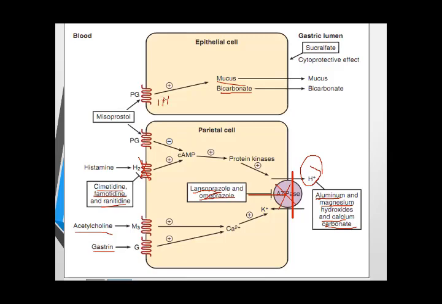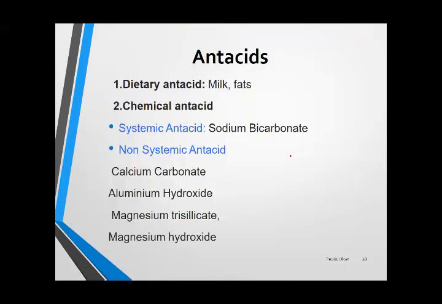If you recall the previous slide, which shows the parietal cell and the receptor of prostaglandin, then activation of this receptor decreases the release of HCl and increases the release of mucus and bicarbonate. Sucralfate and bismuth compound form the protective lining over the mucosa of the gastrointestinal tract and protect the mucosa from injury. So this is all about the mechanism of action. Same slide. So first we come to the antacids.